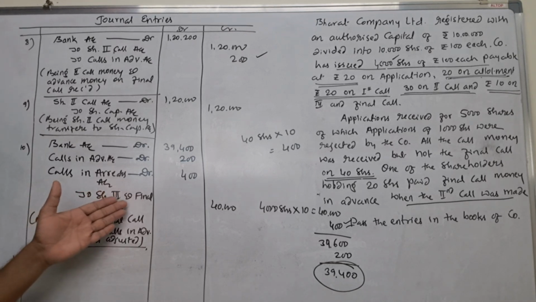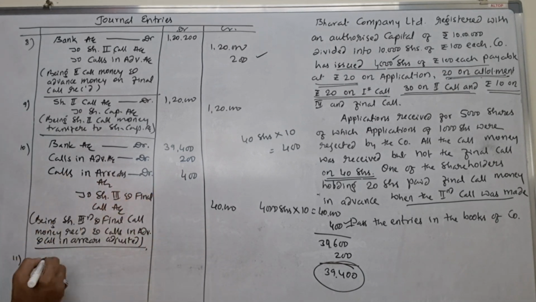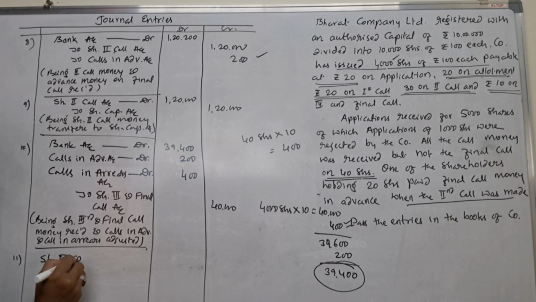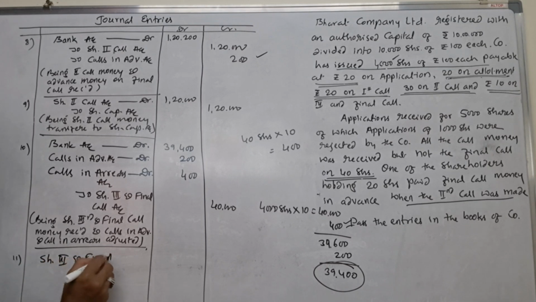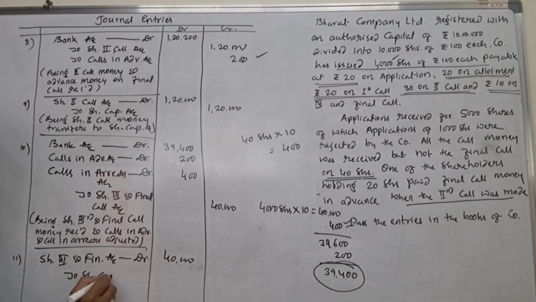whatever the share third and final call money is there, that we transfer to share capital account. That is why you write here share third and final call account is to be debited with the amount of rupees 40,000 to share capital account.